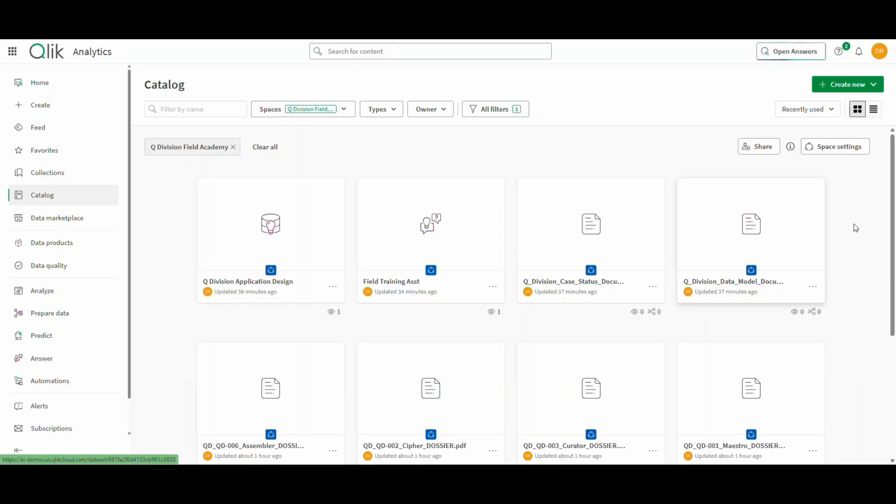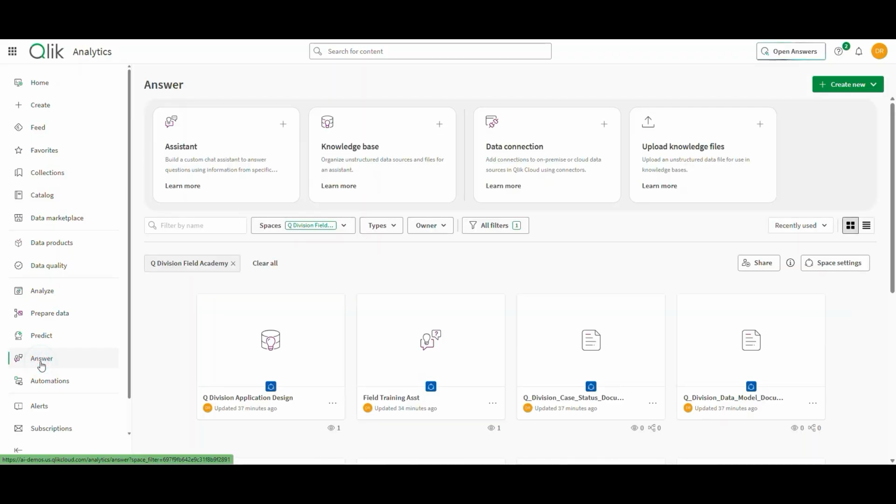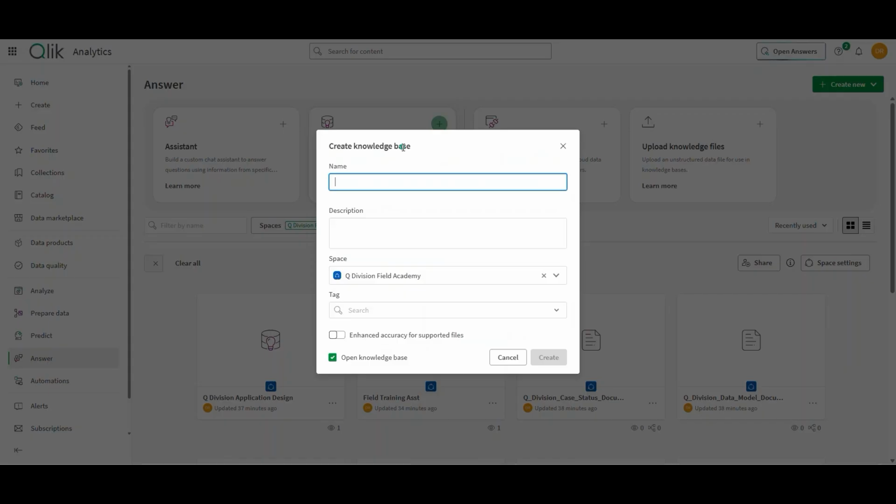I don't know about you operatives, but I'm having so much fun creating knowledge bases, I'm ready to go ahead and create another one. I'm going to make sure I'm in my answer section from my hub to make sure I'm not seeing all my applications and all my other junk. We're going to create a new knowledge base, and this time the knowledge base is going to be our agent statements.